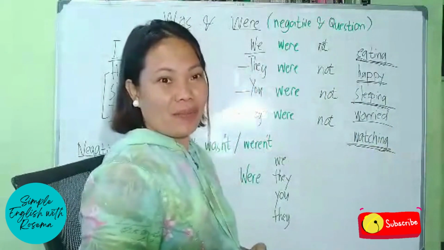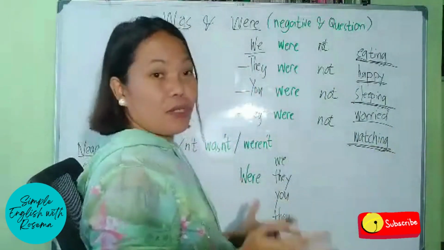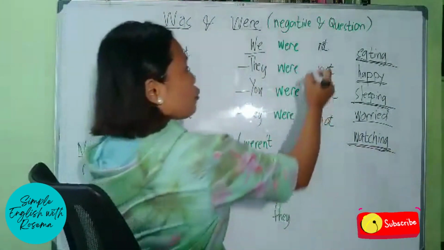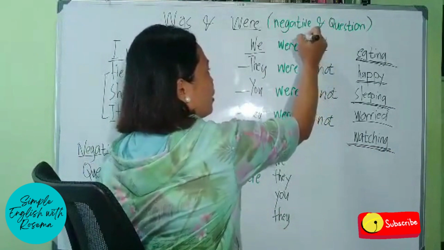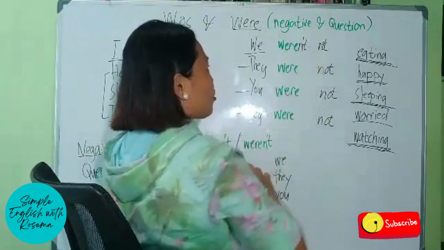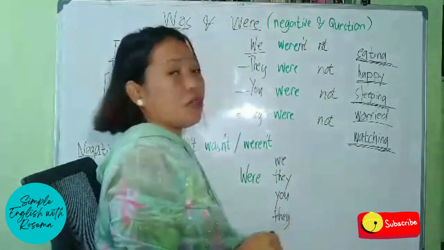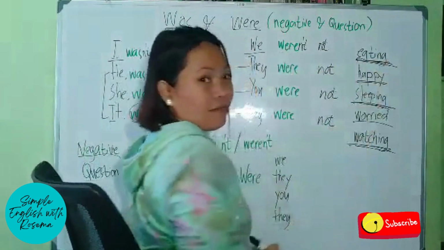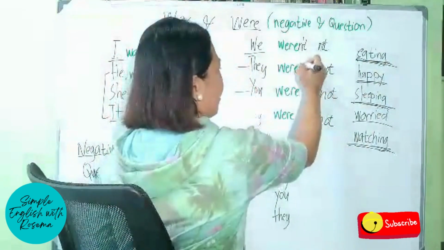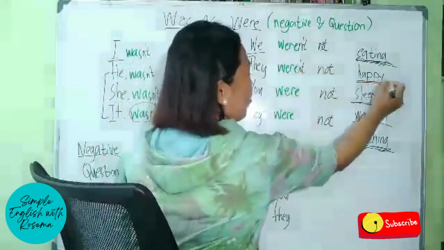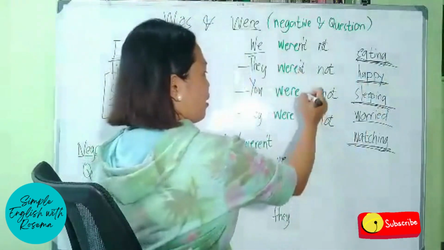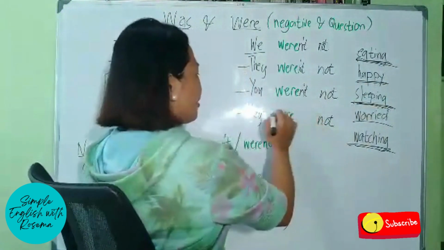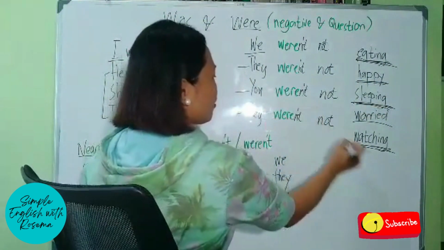And for contracting, the same thing with what we did with was, we just have to add an apostrophe t to our be verb were, and we can say, you weren't there, or we weren't eating, or they weren't happy, or you weren't sleeping, or they weren't watching.